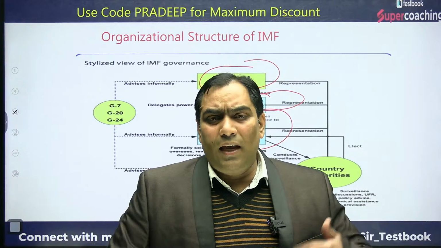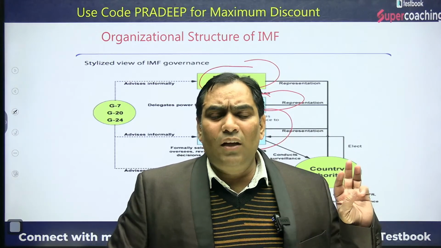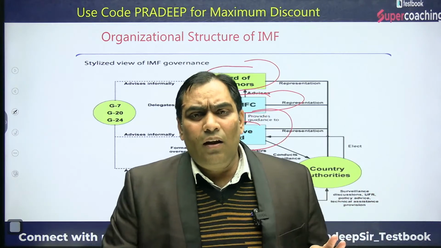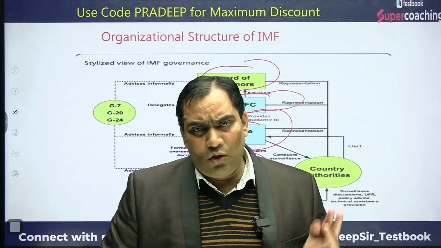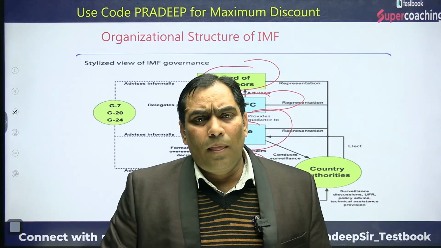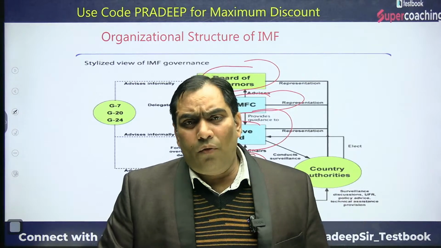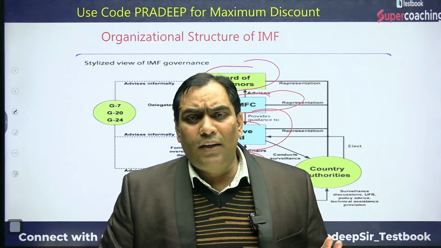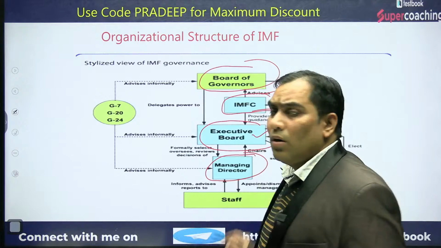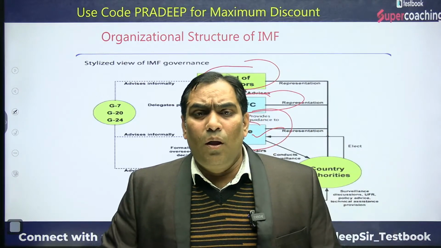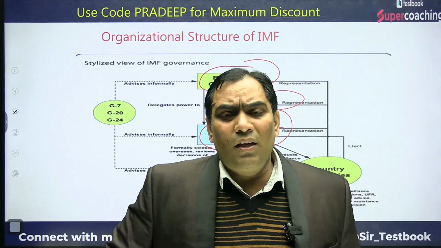So the IMF consists of three bodies: the board of governors, the executive board, and third, the ministerial committees. This is the structure.